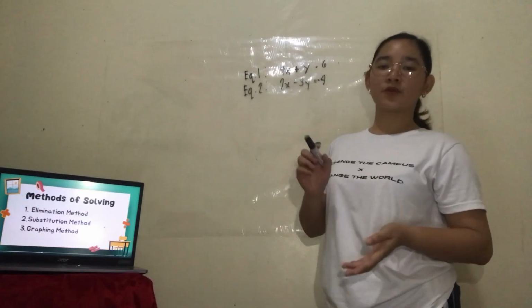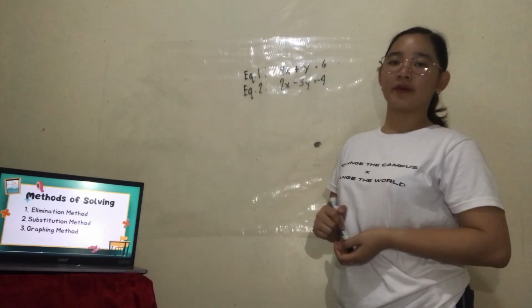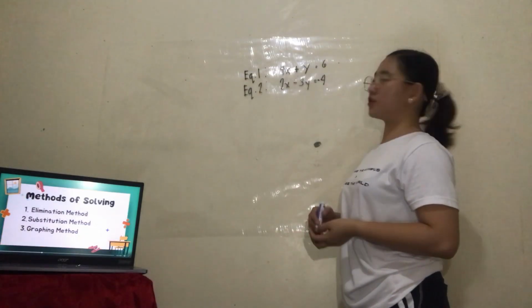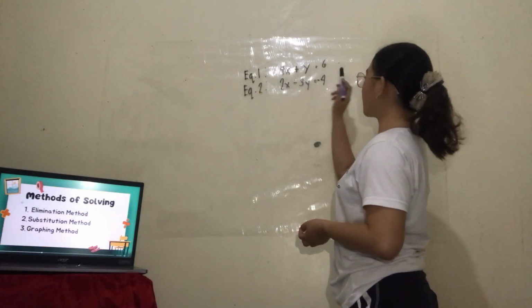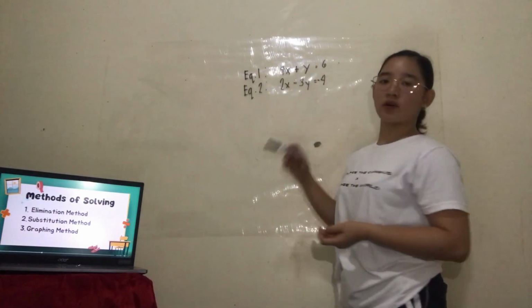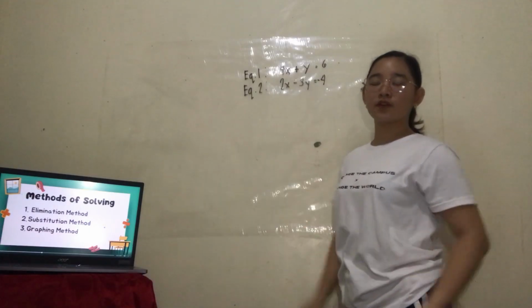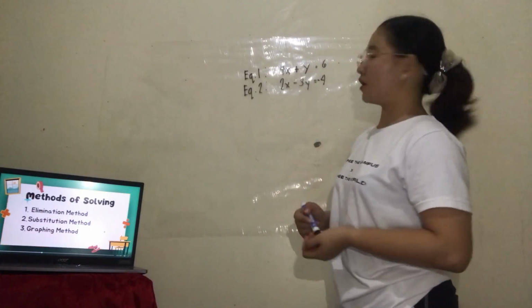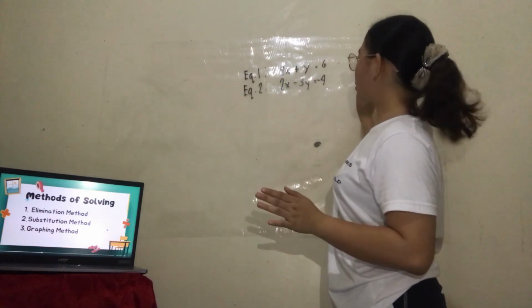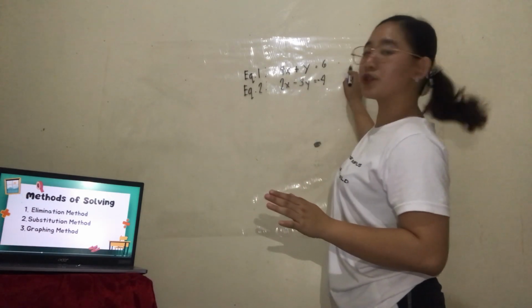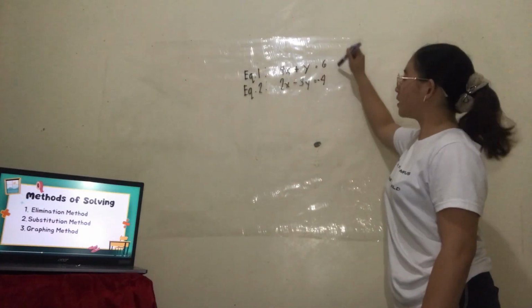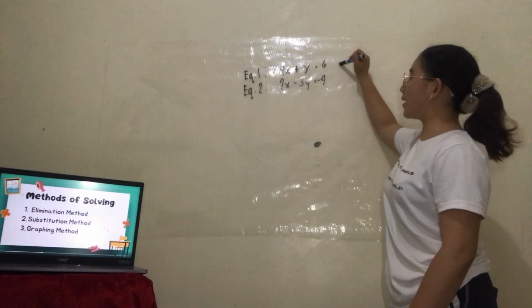So now let us proceed to the substitution method. Let us use the same equations. We have equation 1, 4x plus y is equal to 6, and equation 2 is 2x minus 3y is equal to negative 4. The first step is to get the value of y from equation 1. Equation 1 is 4x plus y is equal to 6.